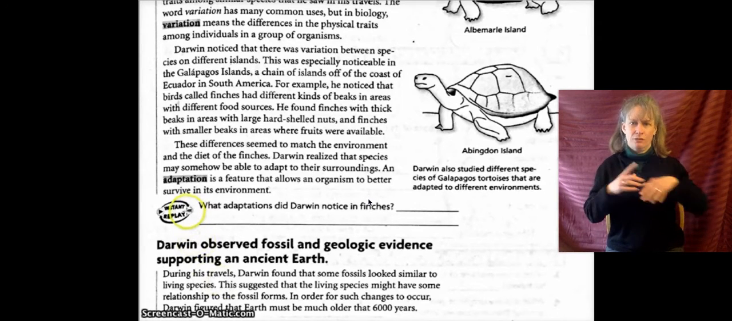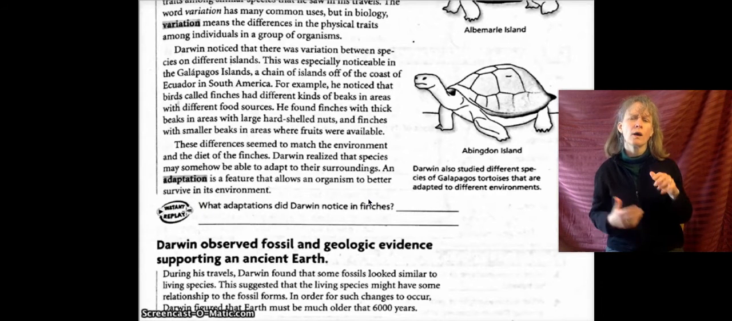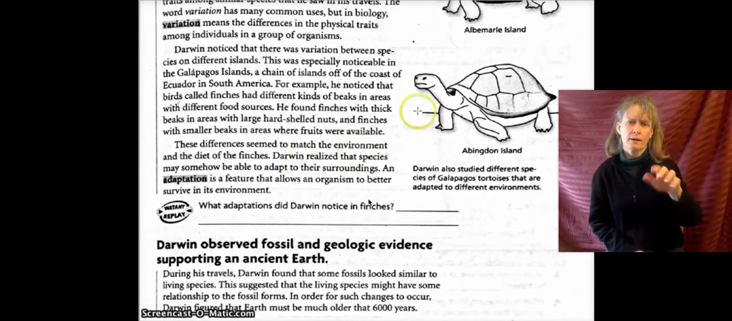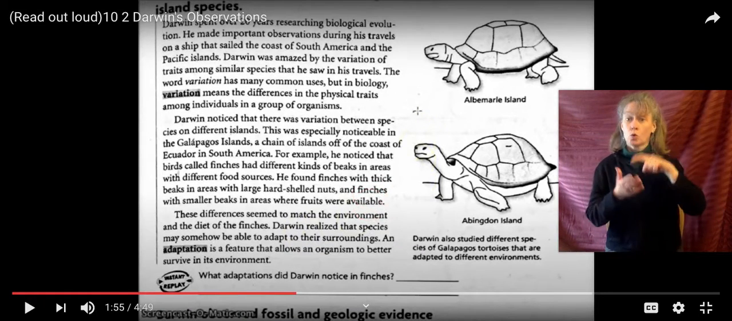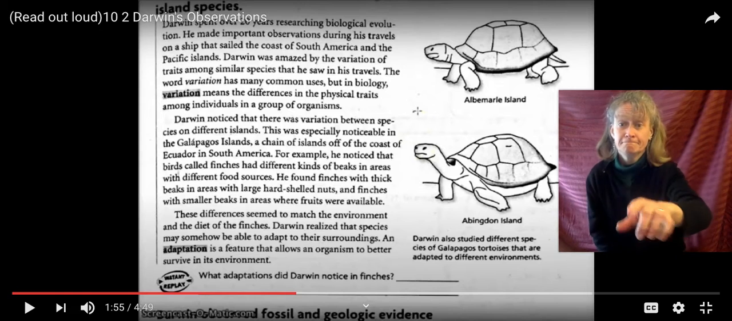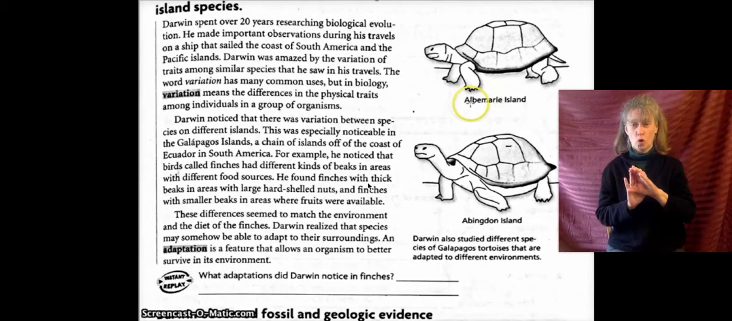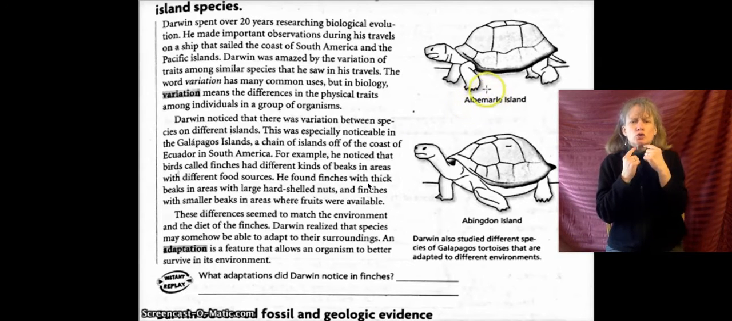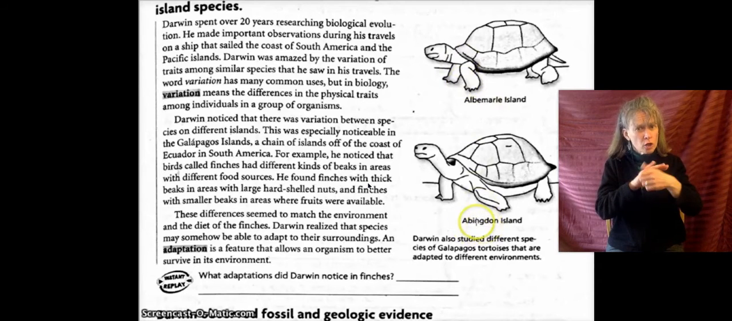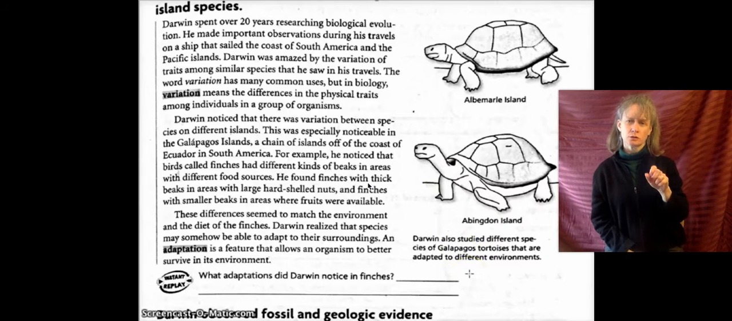First question you'll answer is, what adaptations did Darwin notice in finches? The turtles. Here, this is a turtle on an island with a short neck, and another island with a long neck. Darwin also studied different species of Galapagos tortoises that are adapted to different environments.